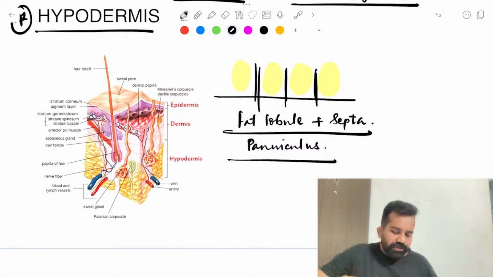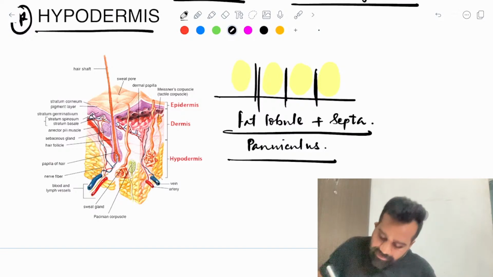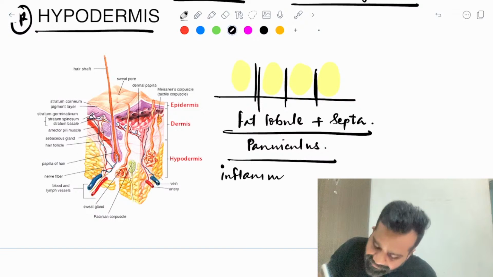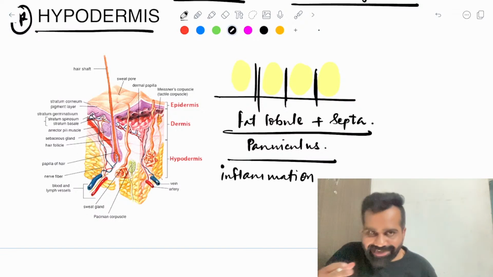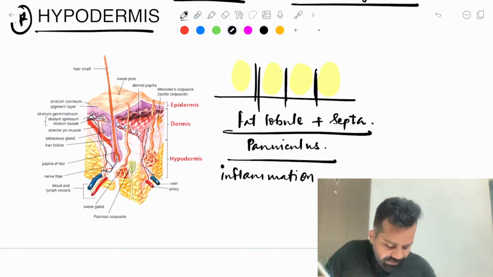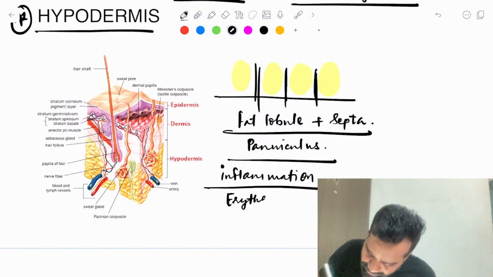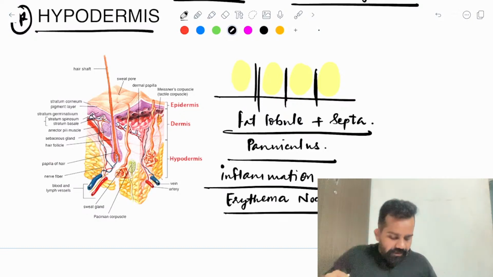If there is an inflammation of this fat lobule or septa, the inflammation here is known as erythema nodosum.